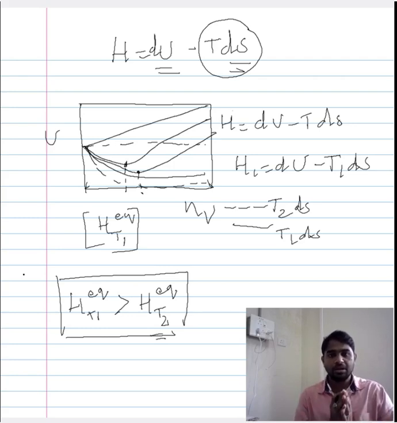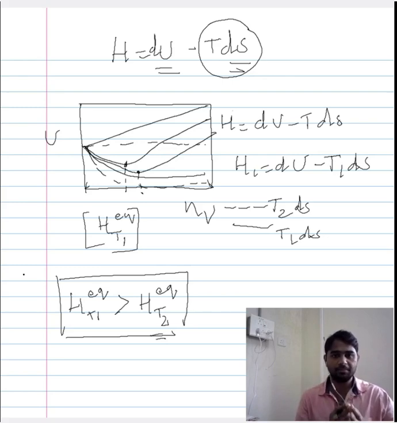So ultimately, the bottom line of looking into the expression for free energy, particularly the Helmholtz free energy, is that when every other factor remains constant, when the temperature of the system increases, the role of the entropy will also increase.